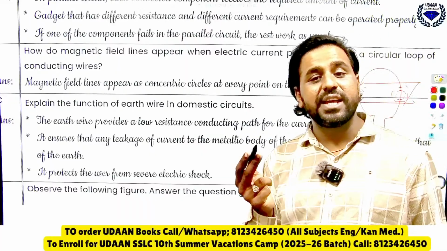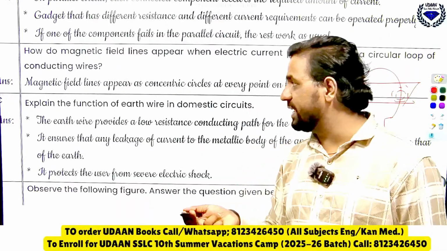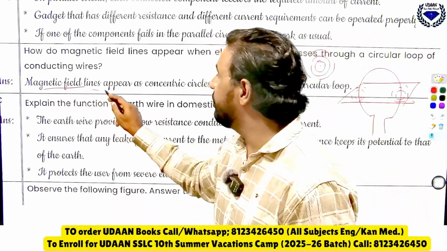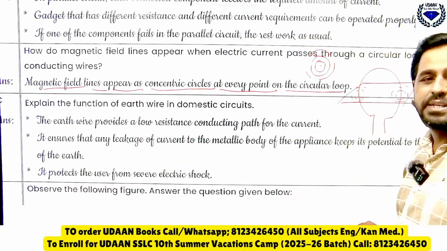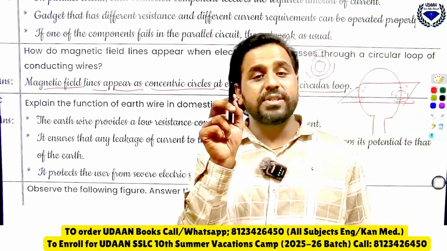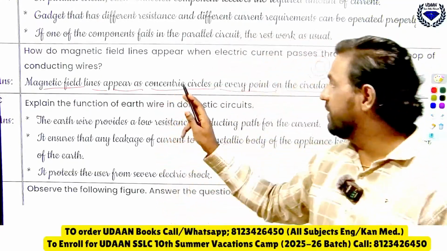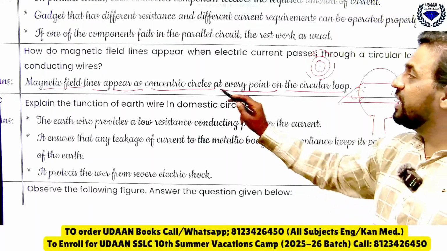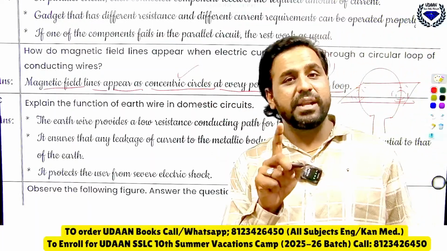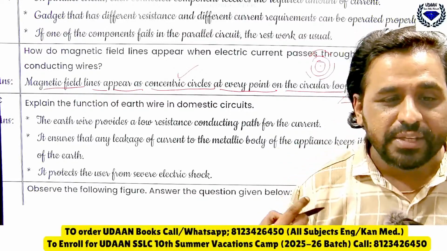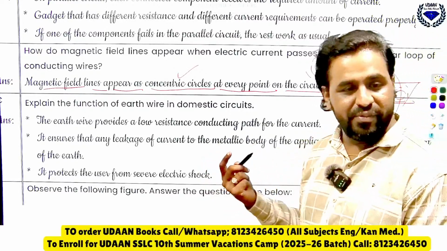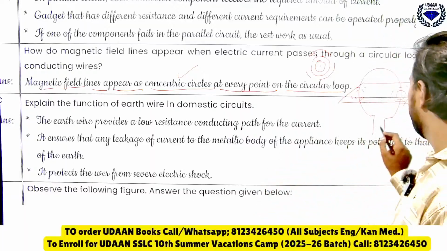Which circles are those? We call them concentric circles. Remember, the magnetic field lines appear as concentric circles at every point on the circular loop. They will appear like concentric circles. Remember, the answer here is concentric circles. Okay, so yes, now I hope, very good Mahendra, you have given the right answer.